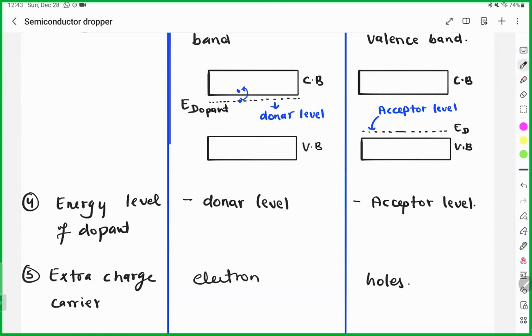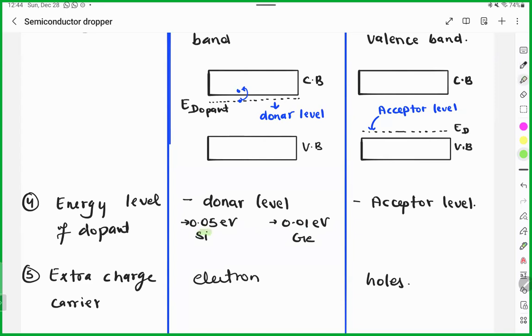Next, what is the energy required for the fifth electron? It is very less. In case of silicon and germanium, for example, in case of donor level it will be 0.05 electron volt for silicon, and the same energy level for germanium will be 0.01, because in germanium the energy requirement will be less.